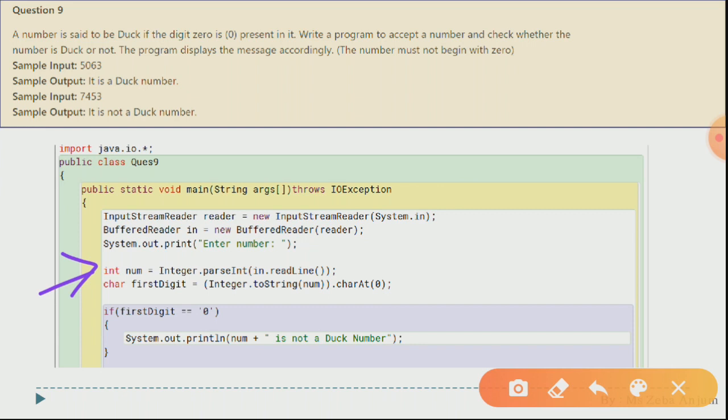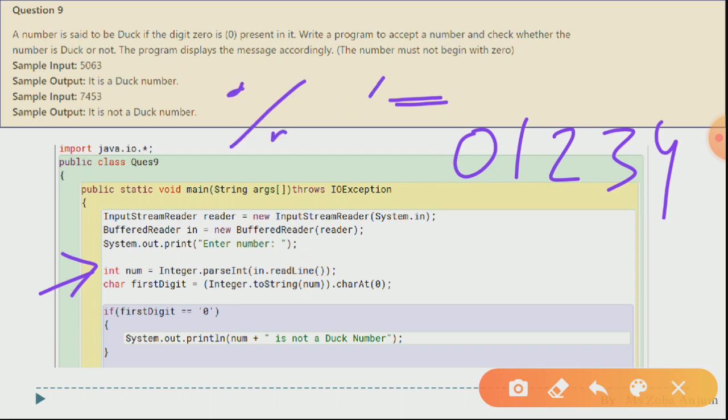It is a very basic thing. Now what we have to do, firstly we have to check आपका जो number है उसके first position पर 0 है या नहीं है. Now let us suppose आपका number 0 1 2 3 4 है. The very basic procedure of how we divide a number into digits is that आप while loop लगाते हैं, then afterwards you use the modulus operator as well as the division operator. Every time you get the digit from the right hand side, but what we want is the digit from the left hand side, the first digit.